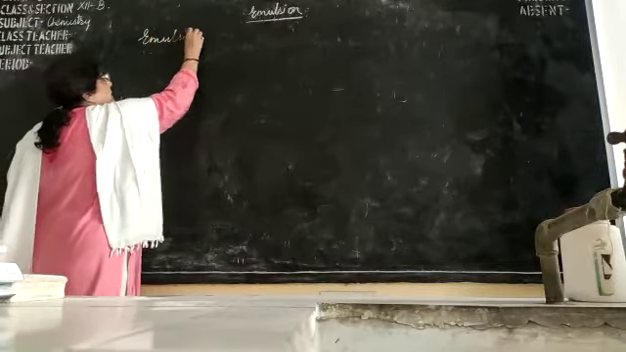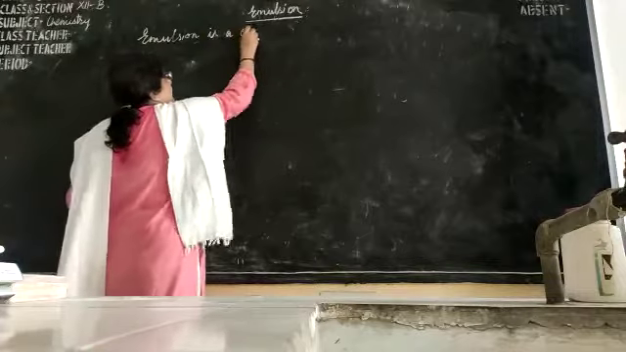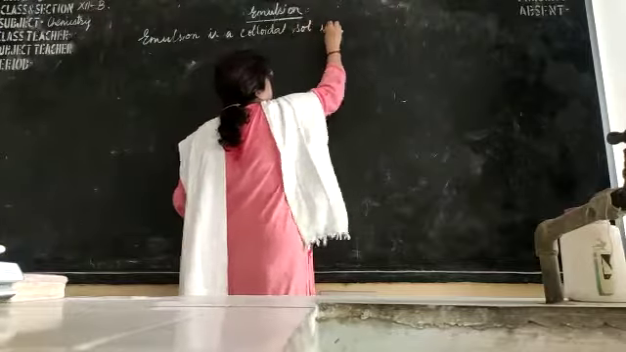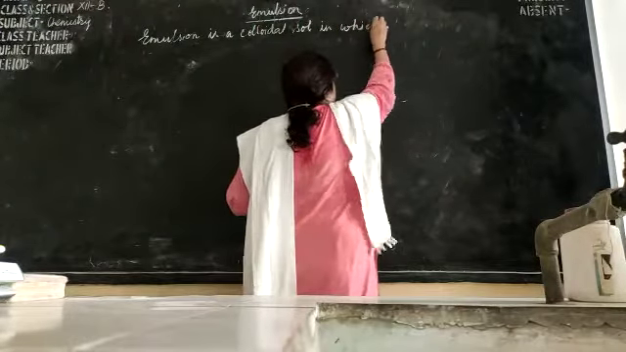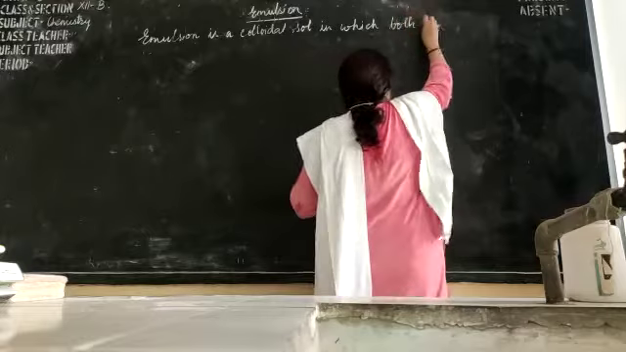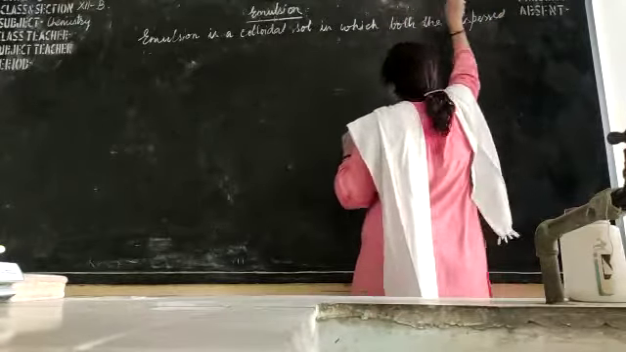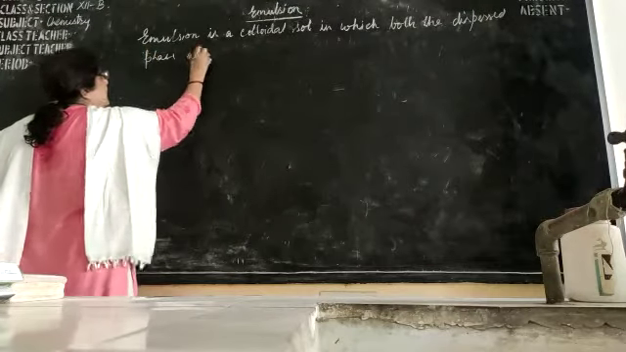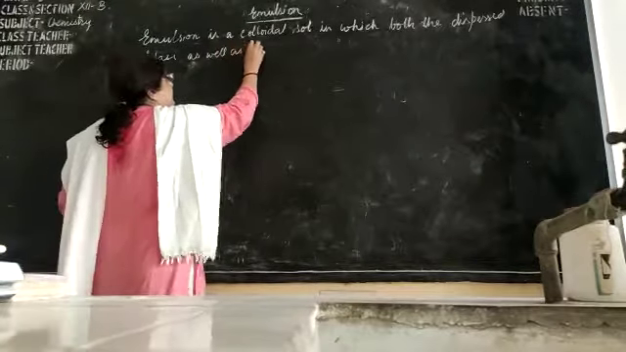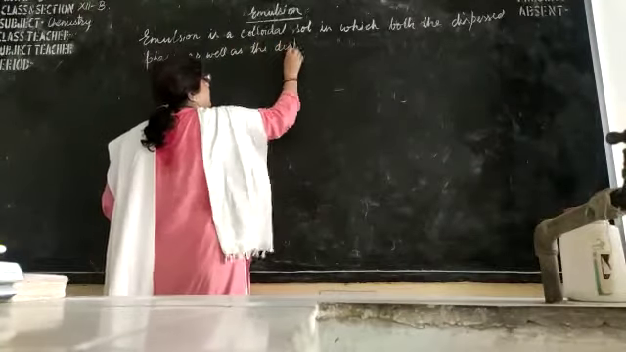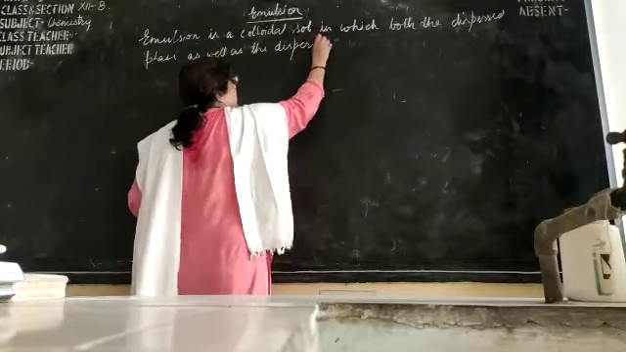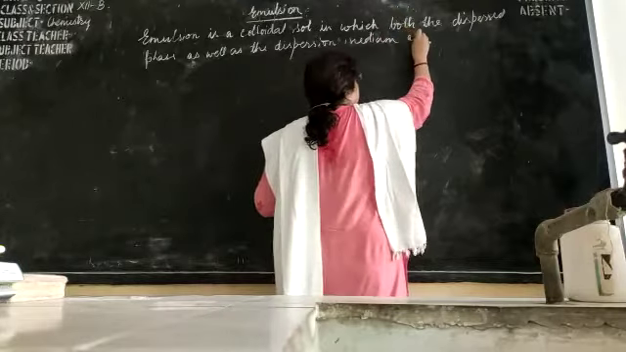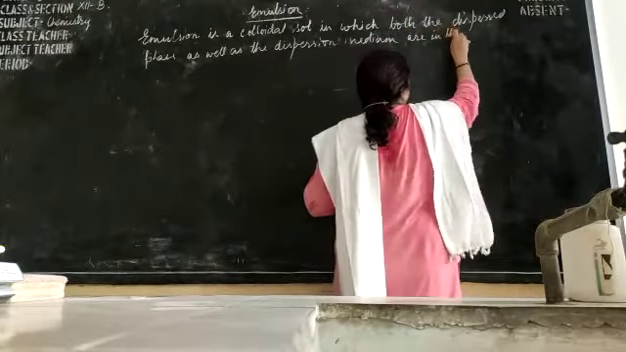So I write it down. Emulsion is a colloidal salt in which the dispersed phase as well as the dispersion medium are in the liquid phase.